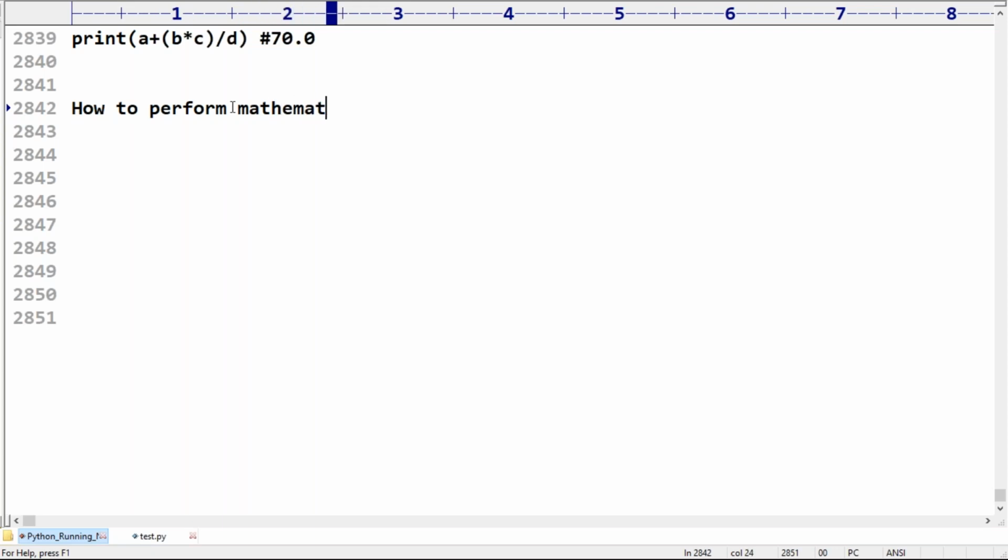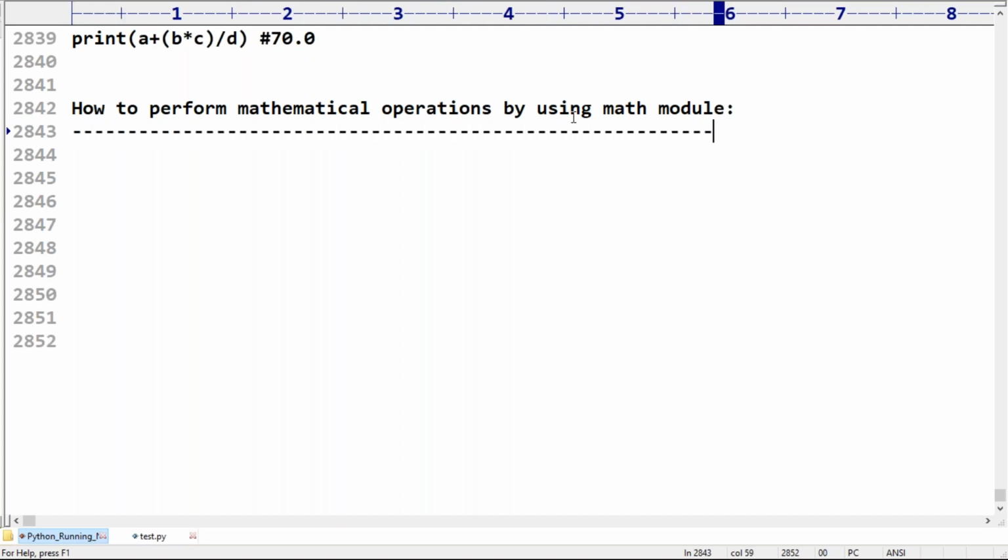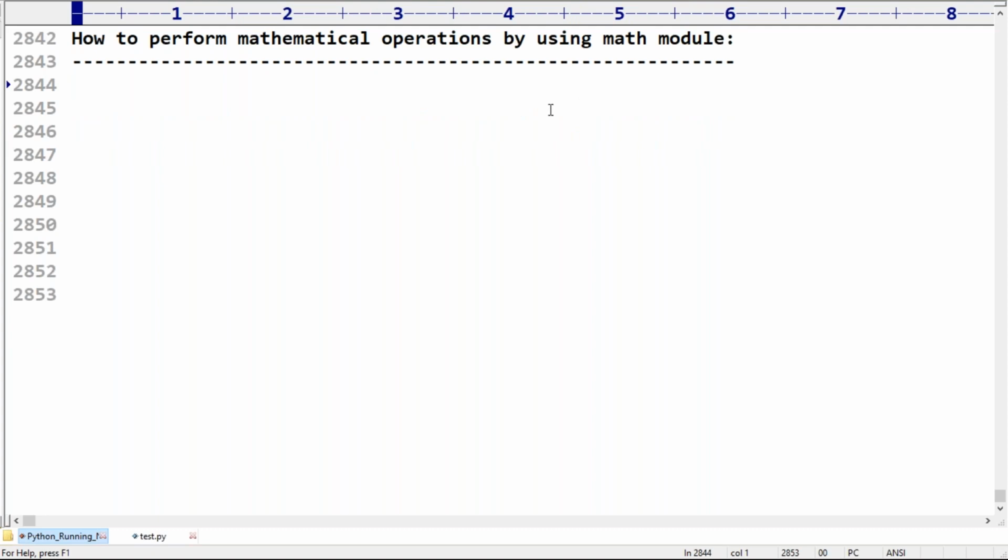How to perform mathematical operations by using the math module. How can we do that? It is a very simple terminology. Here there is one word you have to be aware of. Please note this word very carefully.